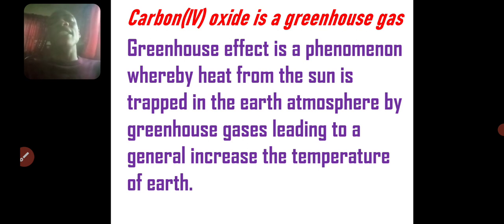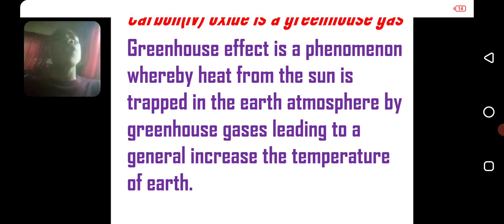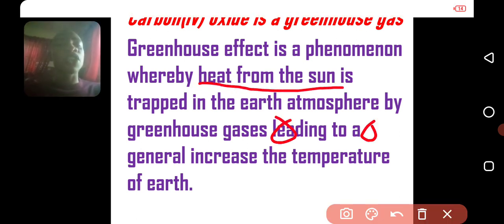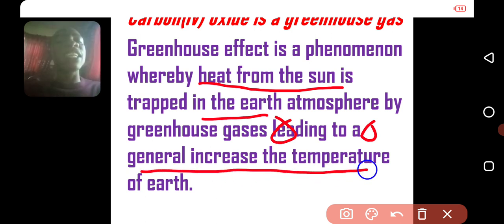Greenhouse gases. Number 1 example is carbon 4 oxide. Water vapor is a greenhouse gas. Methane is a greenhouse gas. Hydrocarbon. Chlorofluorocarbon is a greenhouse gas. Ozone gas is a greenhouse gas. But one of them that we're talking about is carbon dioxide. It causes greenhouse effect, a phenomenon whereby heat from the sun will be trapped in the earth, leading to a general increase in the temperature of the earth.